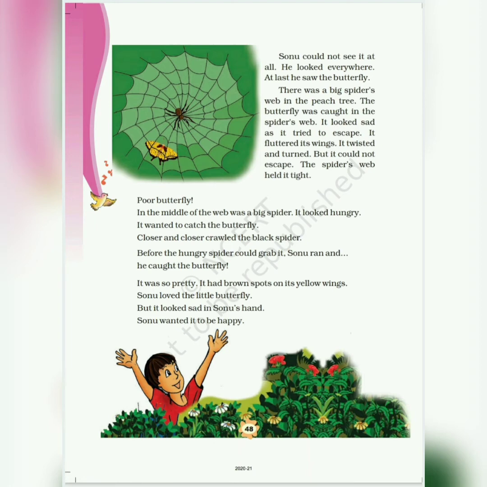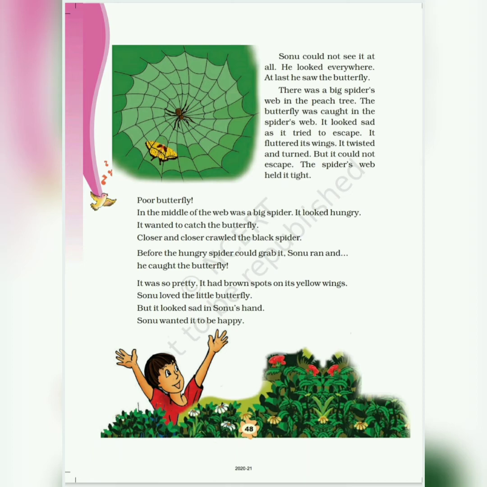Sonu was looking all around for the butterfly, and at last he found it. Where was the butterfly? The poor butterfly was caught in a spider's web on the peach tree. The butterfly looked sad. It was stuck because it could not escape. It fluttered its wings. It moved its wings up and down. It twisted and turned. But the spider's web held the butterfly tightly.